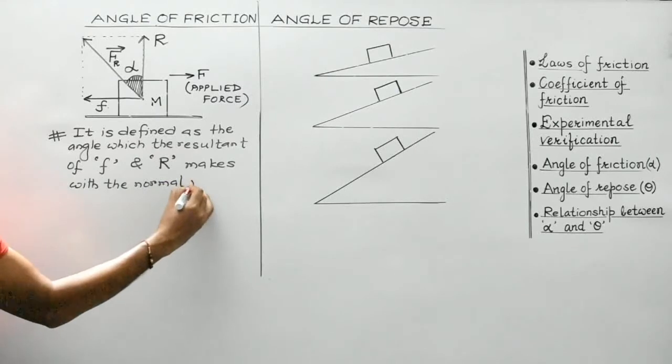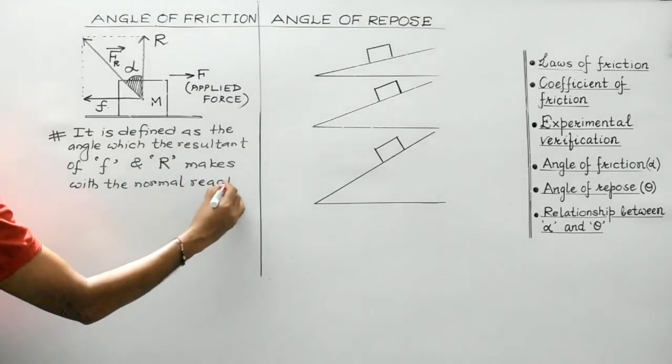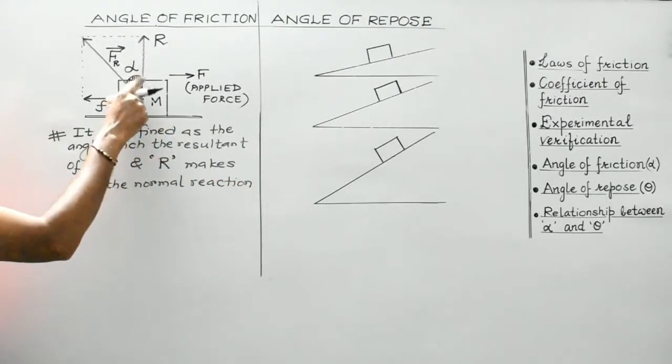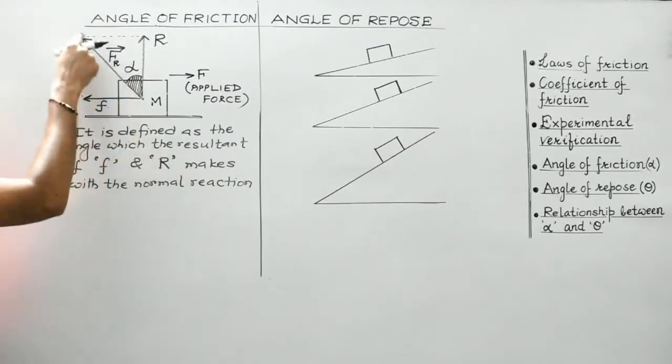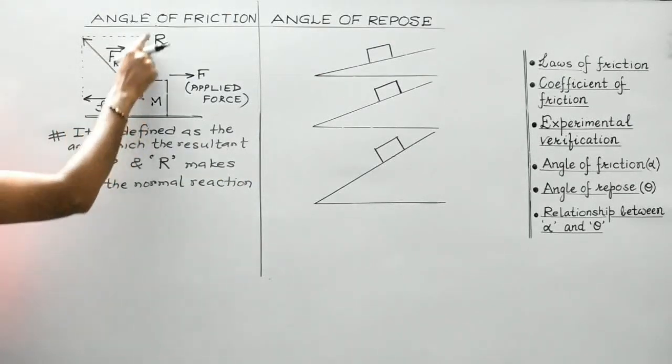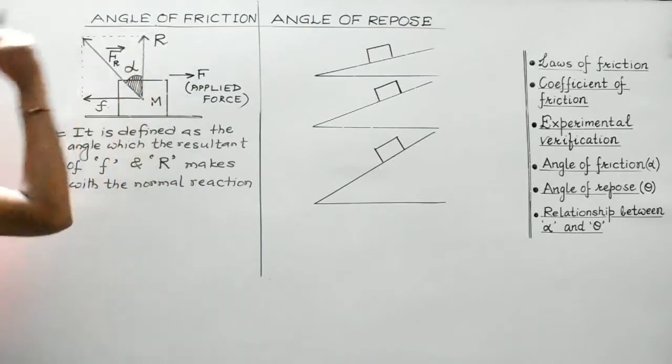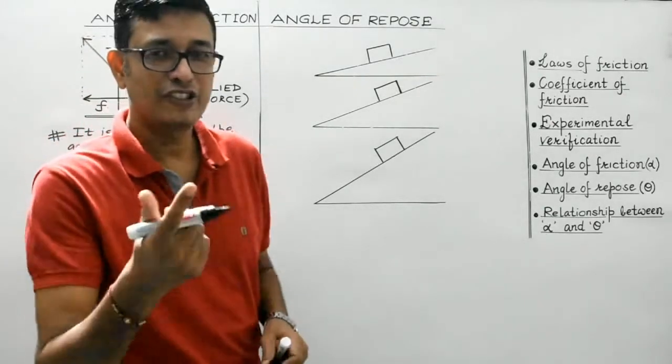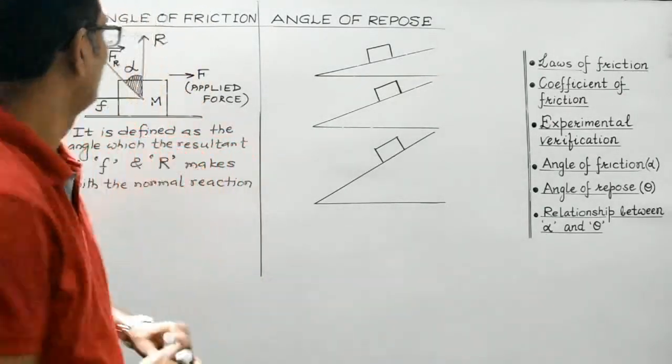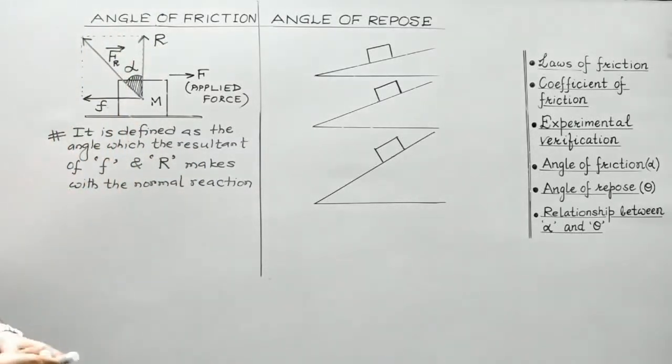So this is the definition of angle of friction, right? This angle is the angle which the resultant of force of friction and the normal reaction makes with the normal reaction. So this angle, which is represented by alpha, is known as the angle of friction.